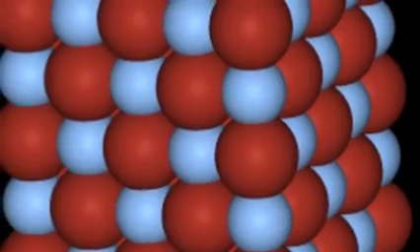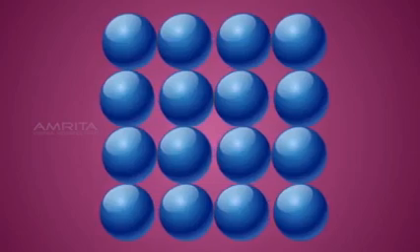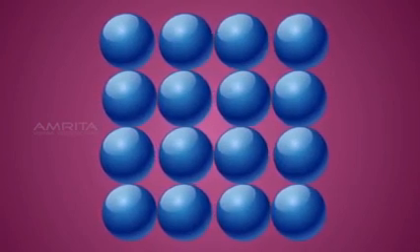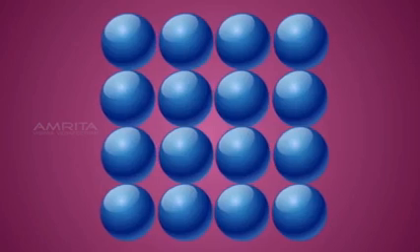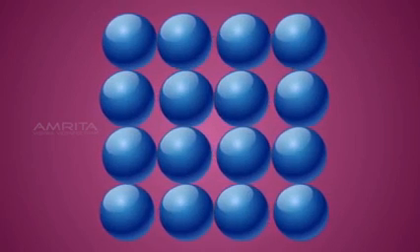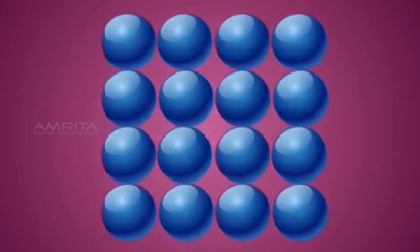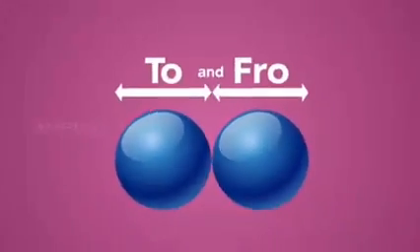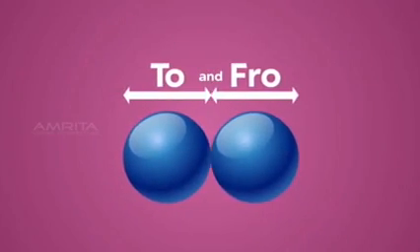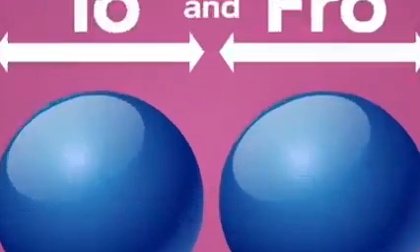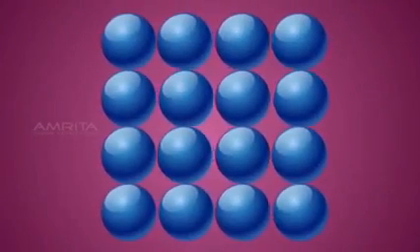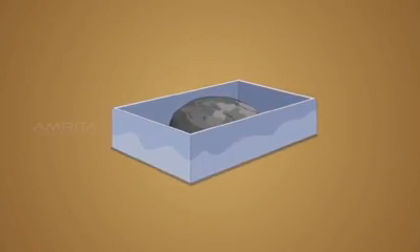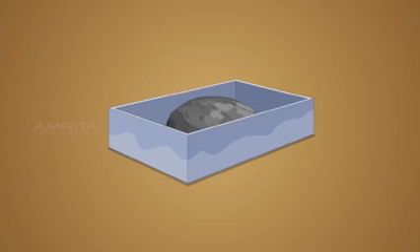Next, let us see the properties of solids. Particles in the solid state have definite shape and volume. That is, the particles in solids are tightly packed. They are arranged in a regular way, with not much space between them. Therefore, the force of attraction between the particles is very strong and the only movement they can make is tiny vibration, that is to and fro. That is why solids are rigid and they retain their shape. Example, if we take a stone and put it in a box, the stone retains its shape.